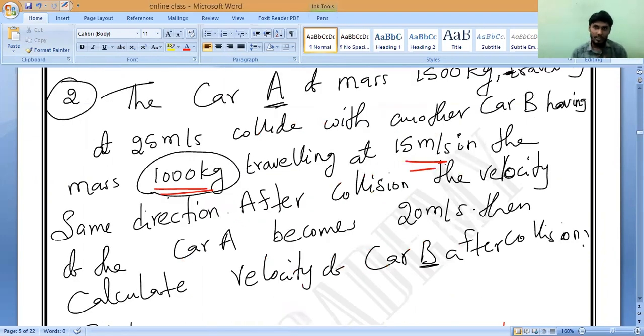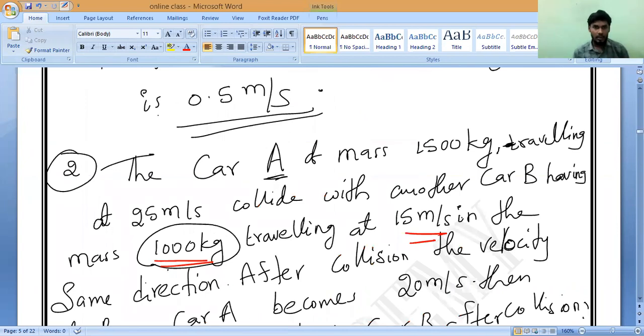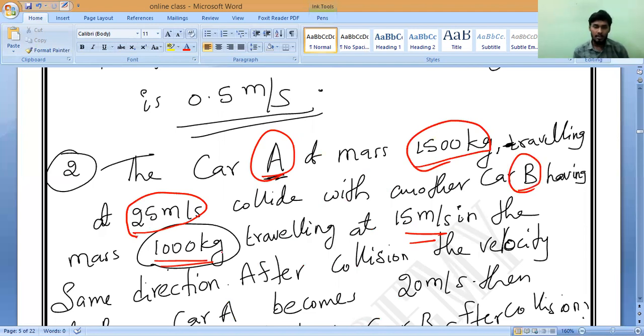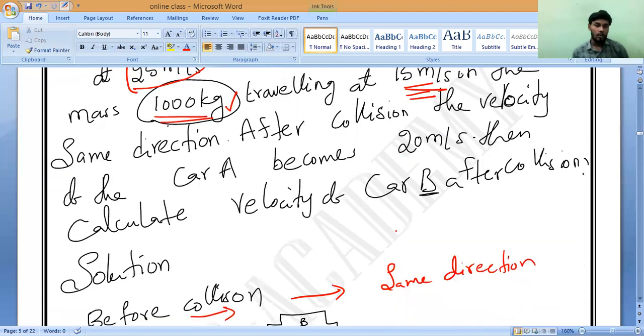This is the question. You can see before collision they have given car A. Its mass is 1500 kg and velocity is 25 meter per second. And also car B they have given. Its mass is 1000 kilograms and speed is 15 meter per second before collision. Now after collision mass does not